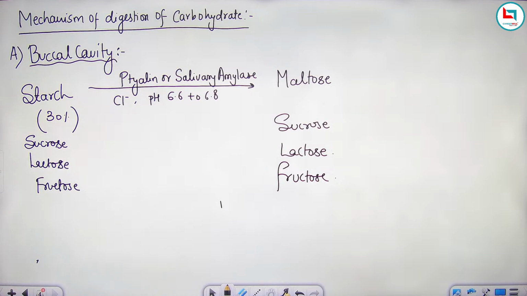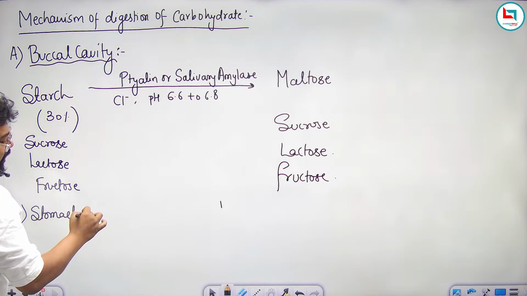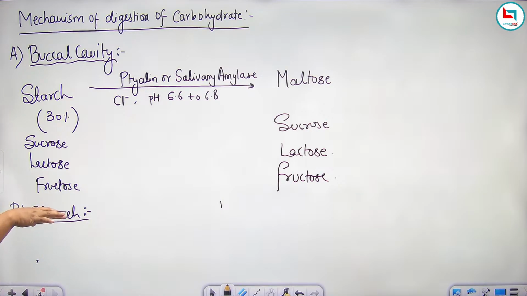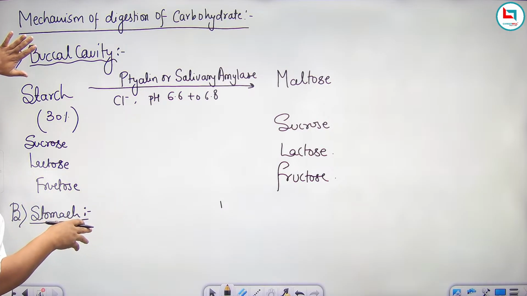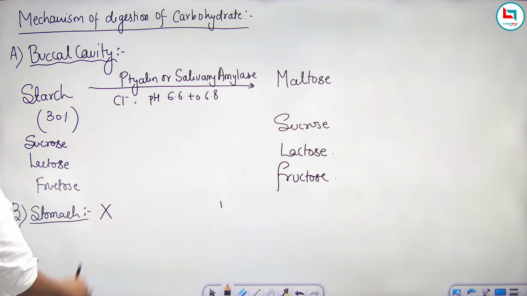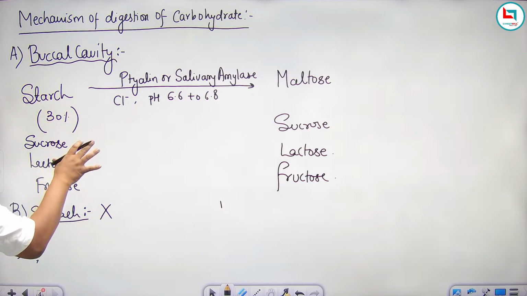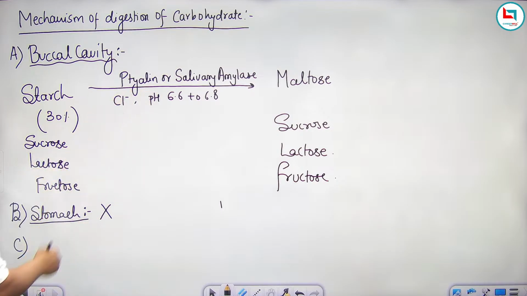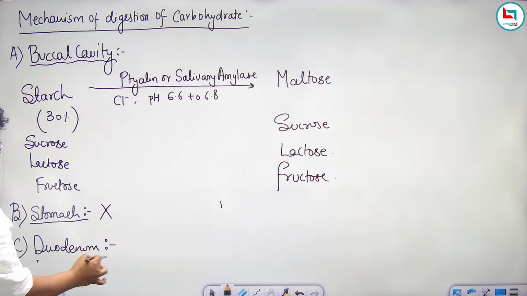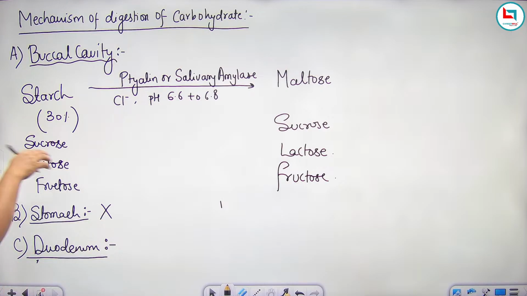Fine. Now, after this the food will transfer towards the stomach. This digested food will transfer towards the stomach, and I have already told you that our stomach does not contain any digestive enzyme for the digestion of carbohydrate, so there will be no digestion. After that, the remaining carbohydrate will be sent towards the duodenum, and the duodenum is the site where complete digestion of food takes place, or complete digestion of every molecule takes place. How does this occur?